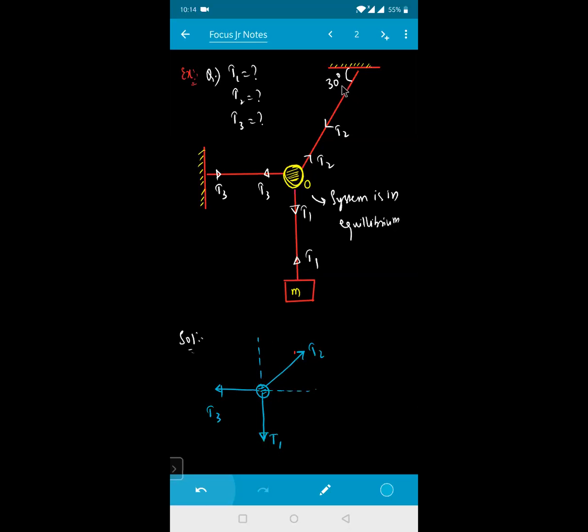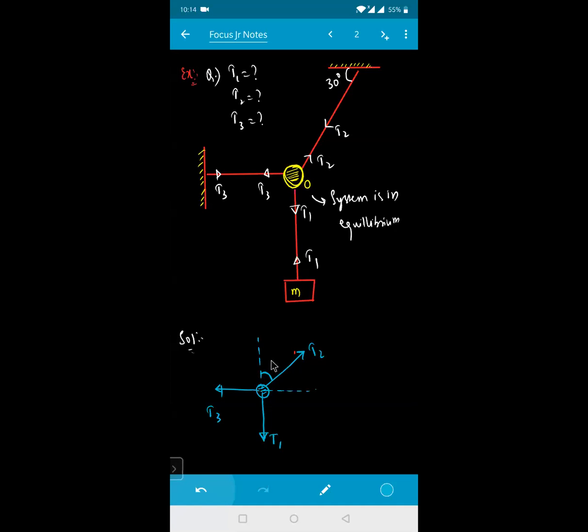If this is your 30, isn't it? So this angle will become how much for me? Can anyone tell me what will be the angle, beta, if this is your 30 degrees? For the given condition, what will be the alternate angle? If this is 30, this angle here will become how much for me? 60 degrees.